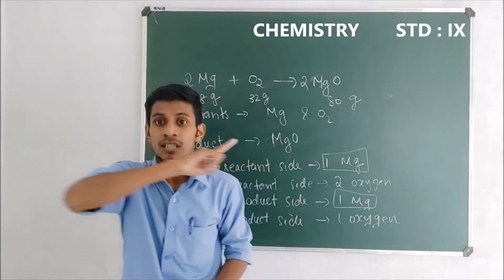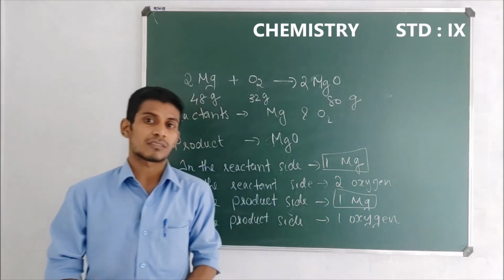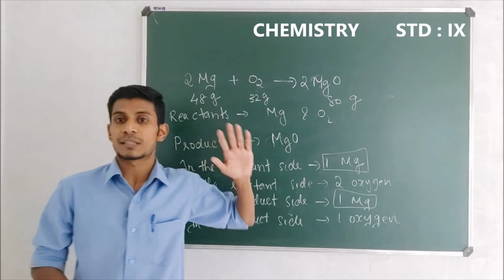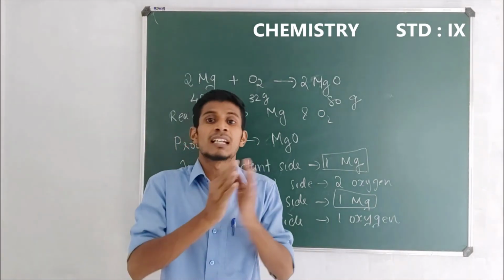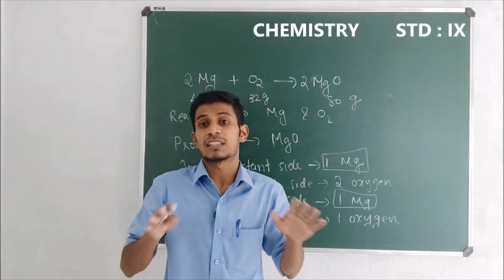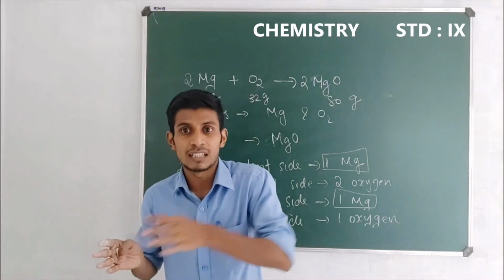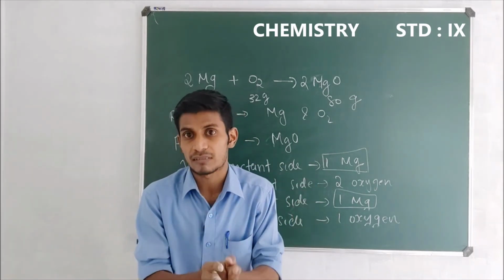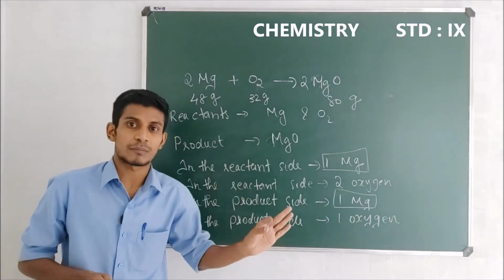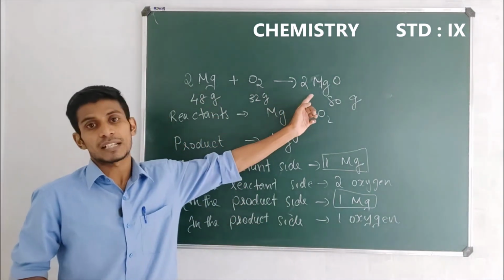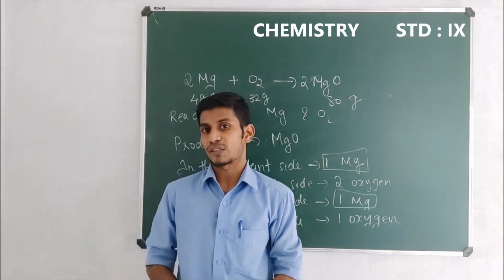So balancing a chemical equation means making the number of the same atoms in the reactant side and in the product side equal, and the reaction obtained in such a way is known as the balanced chemical equation.